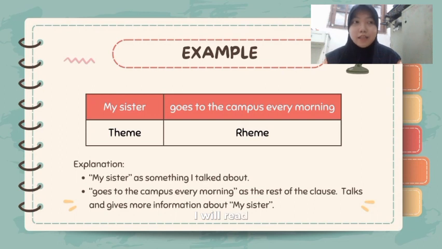As I explained before, here is an example of theme and rheme. I will read: My sister goes to the campus every morning. The explanation is that my sister is the theme, something the speaker or writer is talking about. And goes to the campus every morning is the rest of the clause, which gives more information about my sister, about the theme.